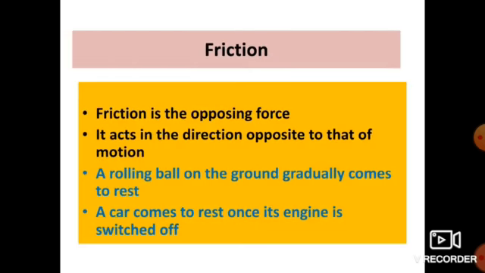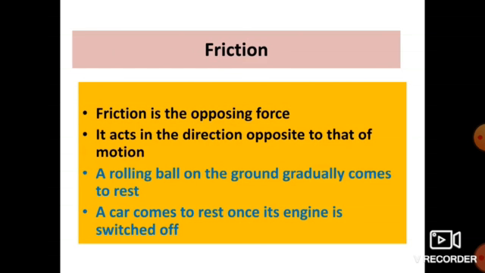The next one is friction. Friction is the opposing force. It acts in the direction opposite to that of motion. Some of the examples of friction are a rolling ball on the ground gradually comes to rest, and a car comes to rest once its engine is switched off. So these are the examples of friction.